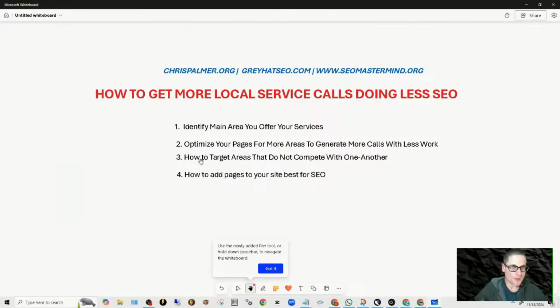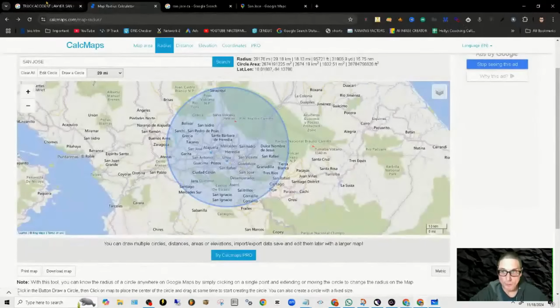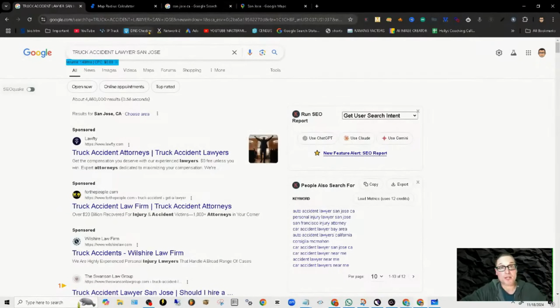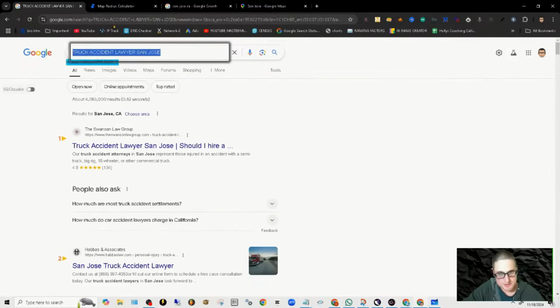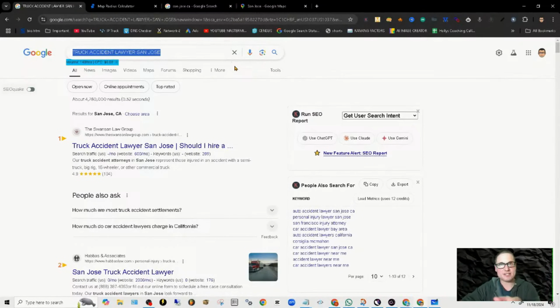You see number 2 and number 3 on this list, how to target areas that don't compete with one another, and how to target more areas by doing less SEO. They work together, and how they work together is exactly like this. Here's how you do your homework. What you want to do is you want to put in your primary key term. Now, for this particular example, we're going to look up truck accident lawyer in San Jose being our target market and our targets. Now, if you're sitting in San Jose, you won't type San Jose, you'll look at your search results.